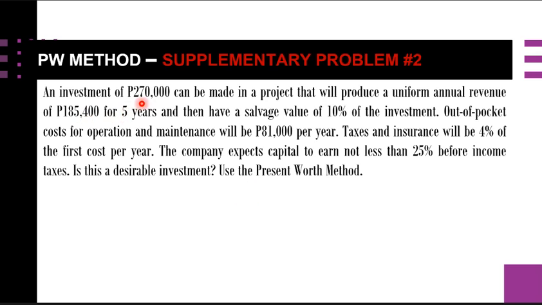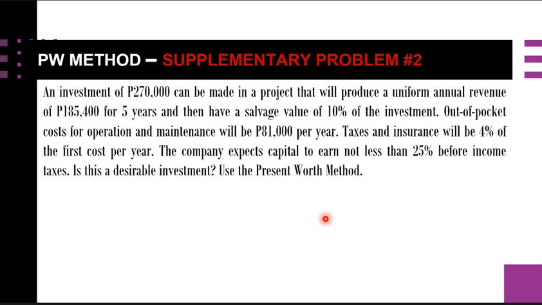number 2, in which an investment of 270,000 can be made in a project that will produce a uniform annual revenue of 185,400 pesos for 5 years, and then have a salvage value of 10% of the investment, so 10% of this 270,000. The out-of-pocket cost for operation and maintenance will be 81,000 pesos per year, and the taxes and insurance will be 4% of the first cost per year, and the company expects capital to earn not less than 25% before income taxes. Question: is this a desirable investment? Use the present worth method.